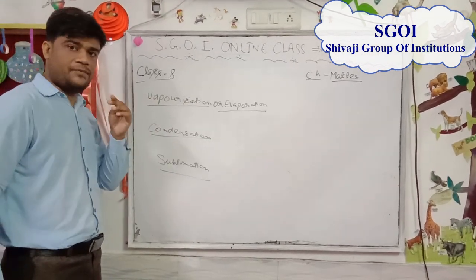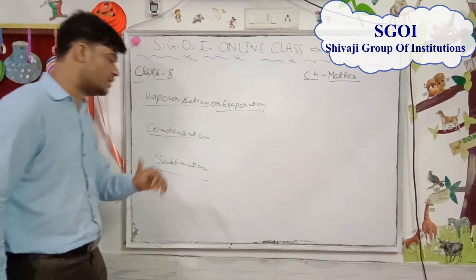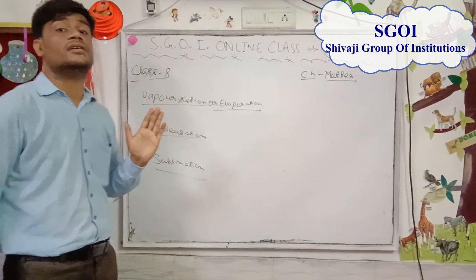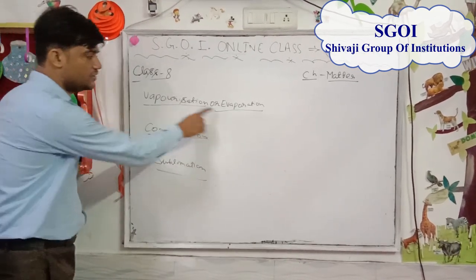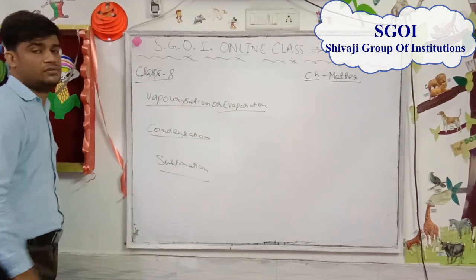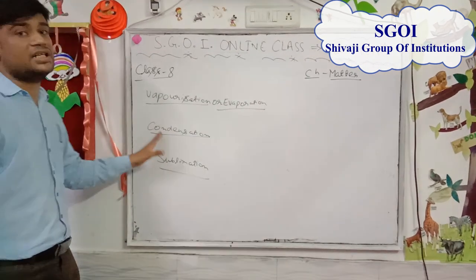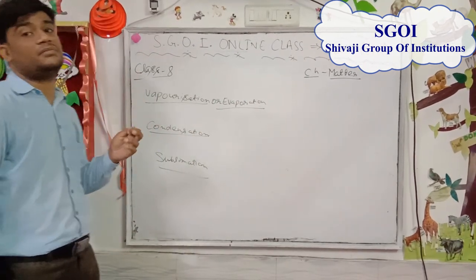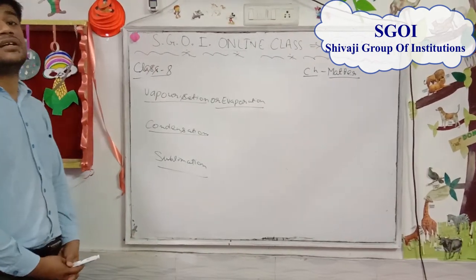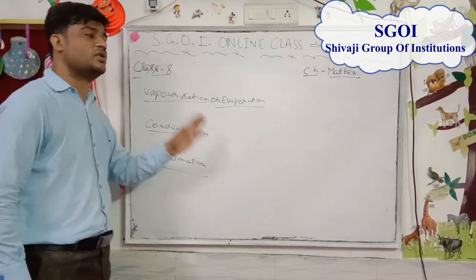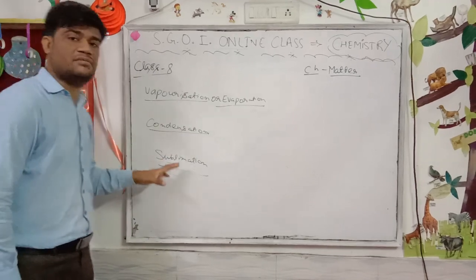And vice versa, the process by which a gas state converts into a solid state is also known as sublimation. Again, I am repeating all three definitions. Vaporization or evaporation: the process by which a liquid changes into a vapor or gaseous state. Condensation: the process by which a gaseous state converts into a liquid state. Sublimation: the process by which a solid directly converts into a gaseous state and vice versa.